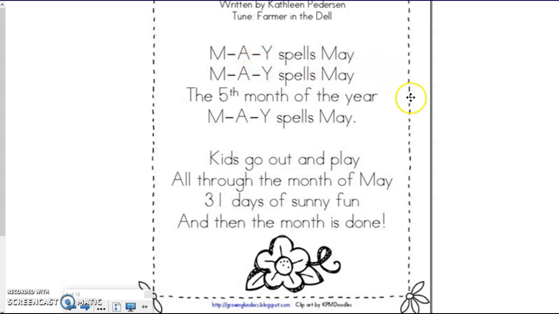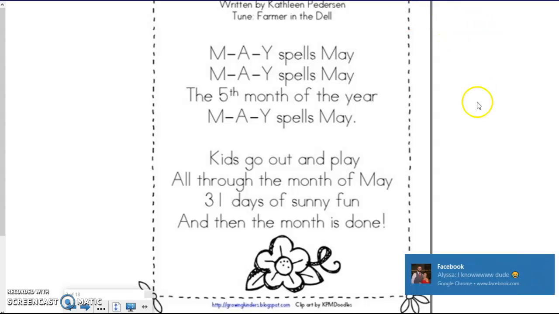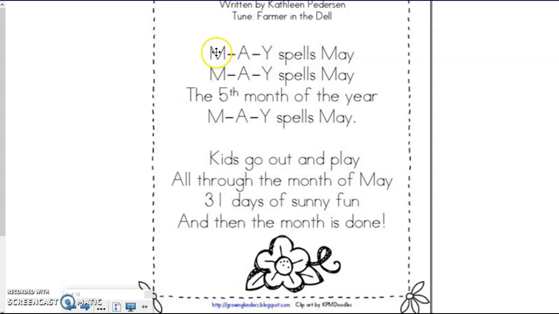So this song is called May, but it goes to The Farmer in the Dell. You guys might know that tune, but this one is going to have different words to it, of course. Okay, so I will sing it once, and hopefully the more that we sing it throughout the month of May, you will begin to memorize our song and be able to sing along with me. All right.